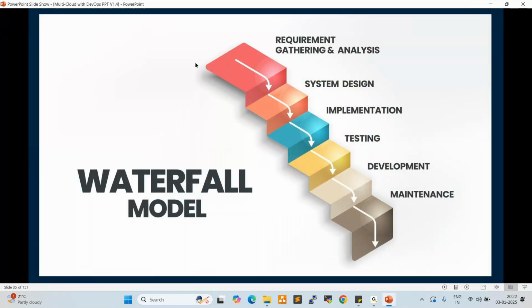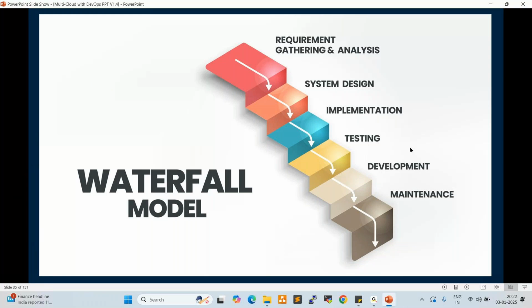So waterfall is a sequential development. Here we gather the requirements, then system design and implementation, testing, development, and maintenance. So sequentially that application will be developed. So in the middle of the development, in case any bugs happen in the application, development should be stopped in the waterfall. So sequentially the development will happen, right?